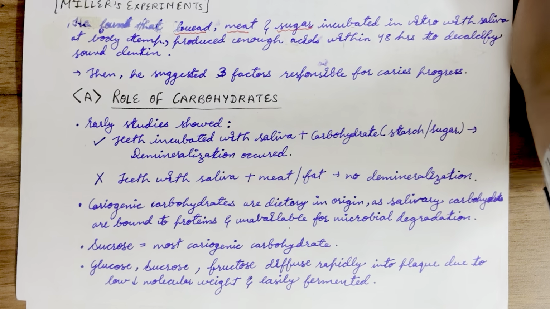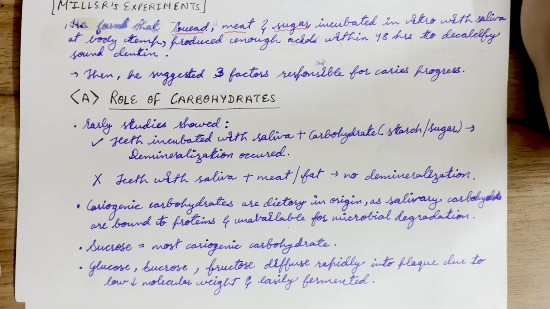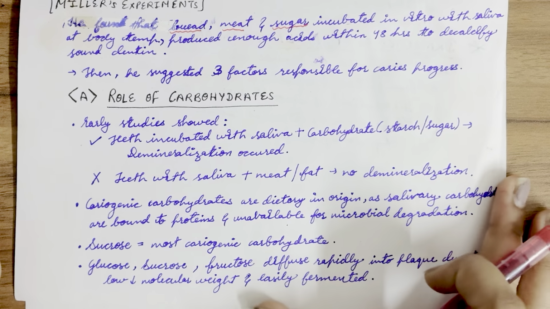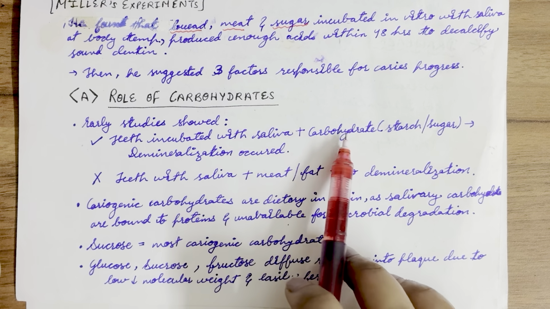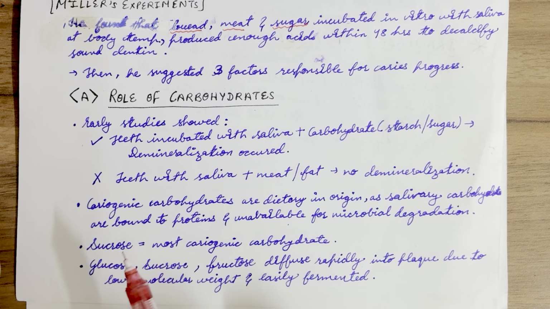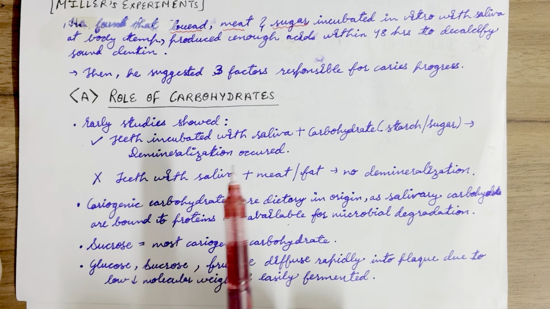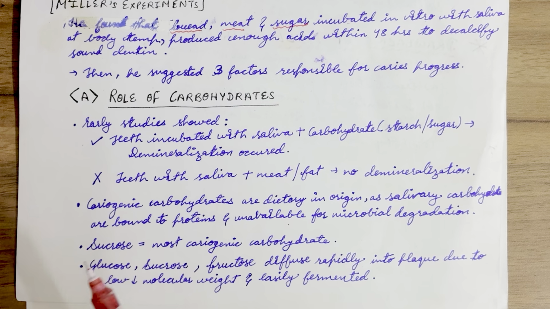First factor is role of carbohydrate in progression of dental caries. Early studies showed that teeth incubated with saliva and carbohydrate, which is starch or sugar, lead to demineralization, and teeth with saliva and meat, fat lead to non-demineralization of tooth surface.